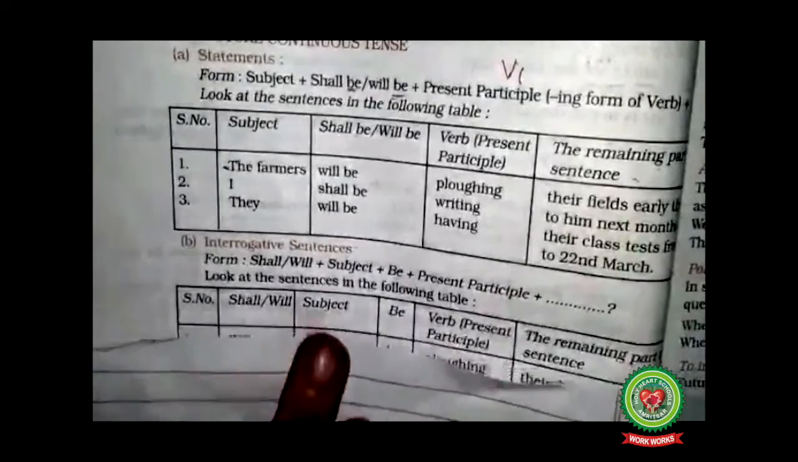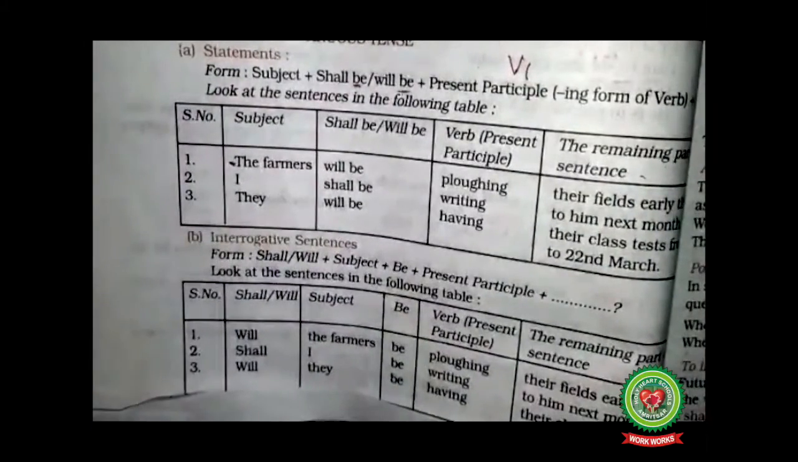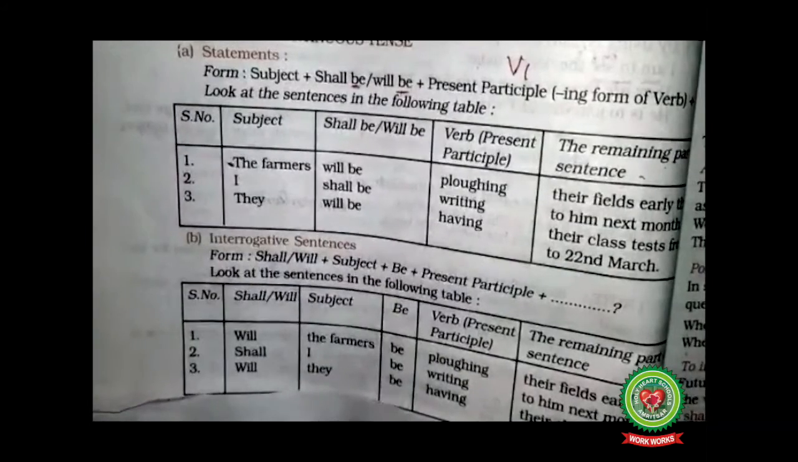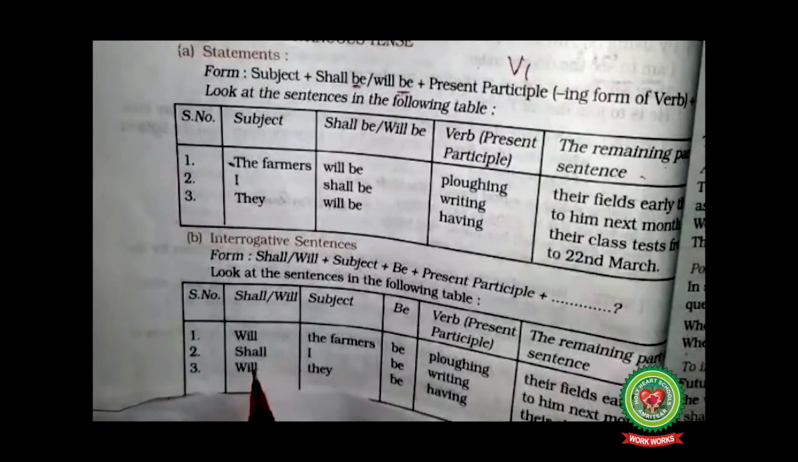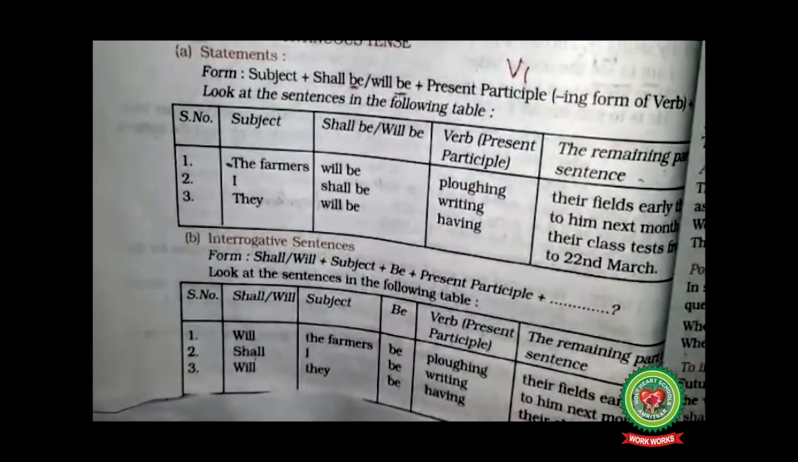Next on the list is your interrogative form. Interrogative means the question form, right? So here let's have a look at the example. Shall I be writing to him next month? Question mark.